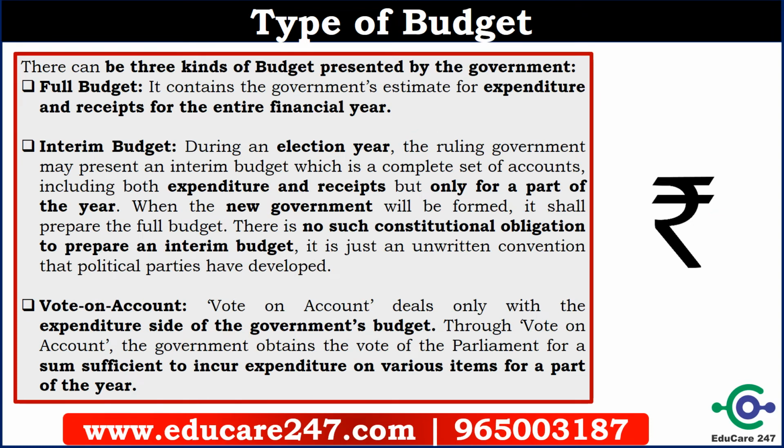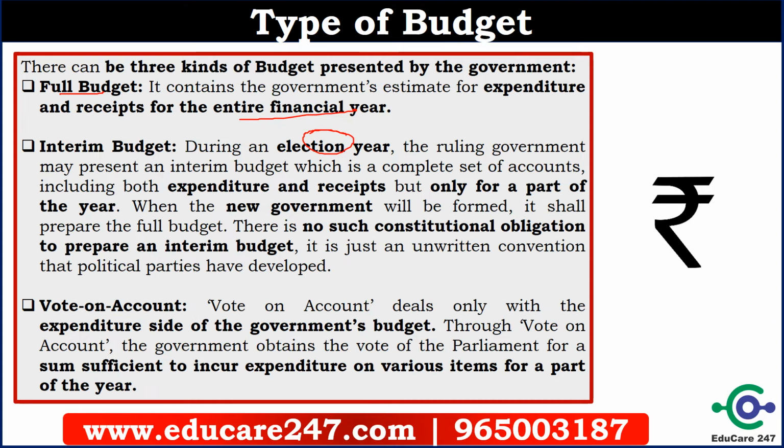Let us discuss the types of budget. The Government of India presents three kinds of budget. The first is the full budget. It contains the government's estimate for expenditure and receipts for the entire financial year. Another kind of budget is the interim budget, and that is presented during the election year. The government presents expenditure and receipts only for part of the year. When the new government is formed, they present the full budget.